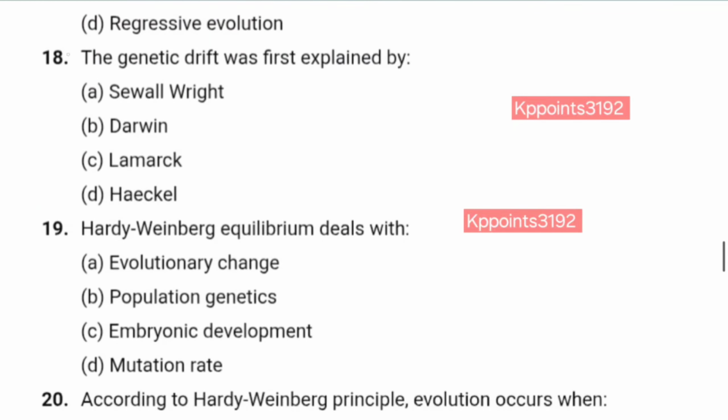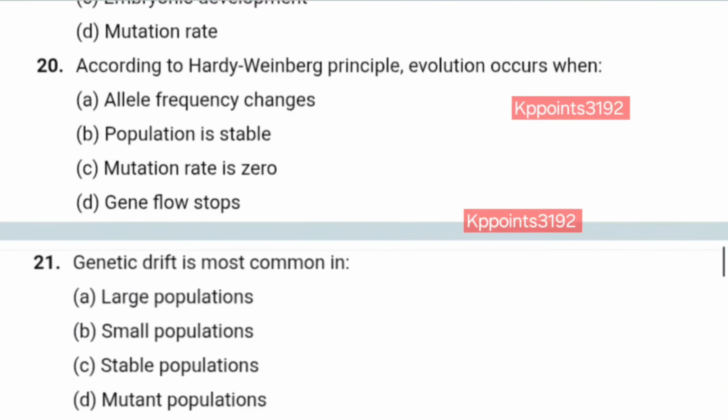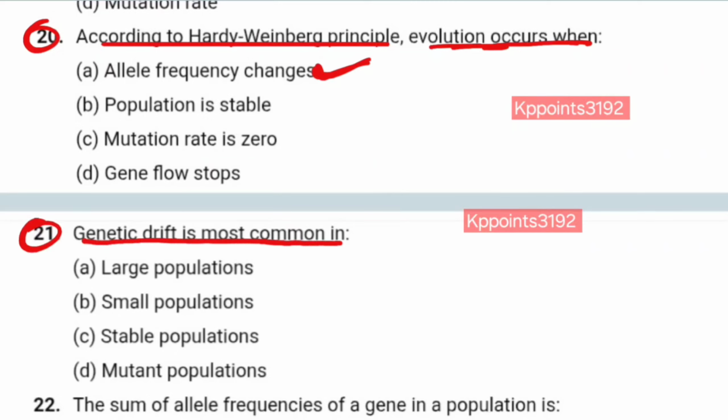Number 18. Genetic drift was first explained by Sewall Wright? Yes. Number 19. Hardy-Weinberg equilibrium deals with evolutionary change? No. Population genetics? Yes. Now question number 20. According to the Hardy-Weinberg principle, evolution occurs when allele frequency changes? Yes, of course. Number 21. Genetic drift is most common in large populations? No. Small populations? Yes.